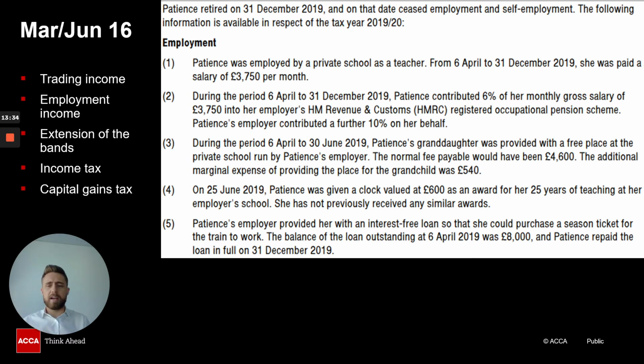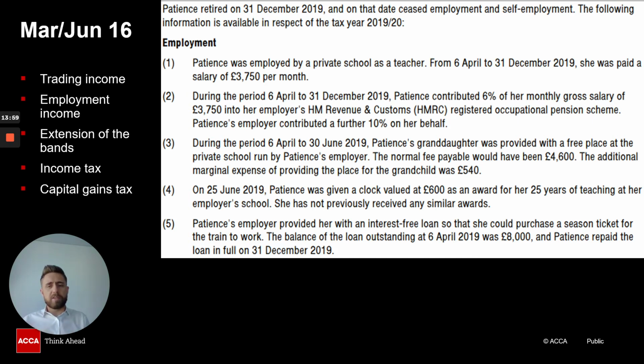You would calculate your taxable trading profits, put that into the income tax computation. You'll then deal with your employment income, calculate your salary, calculate bonuses, calculate your benefits in kind, and then sum all of that together and then calculate your employment income in the computation. Then you extend your bands. You then deal with income tax. You then deal with capital gains tax separately, yeah?